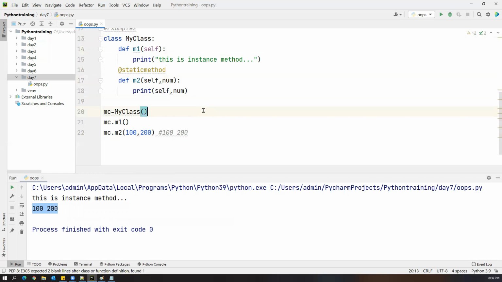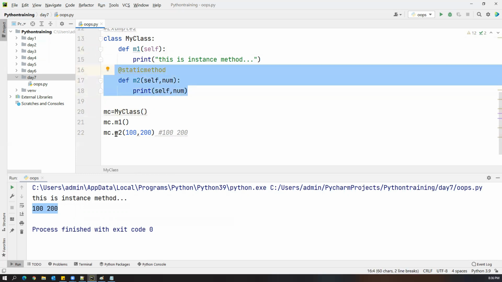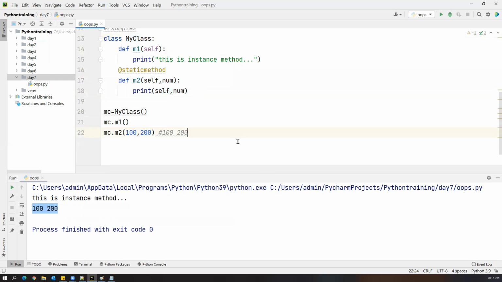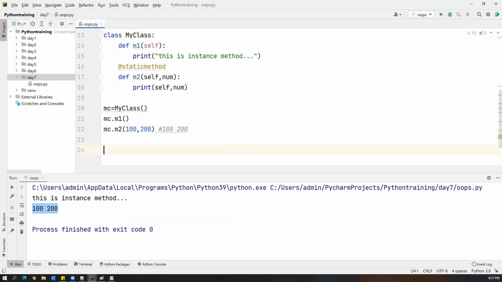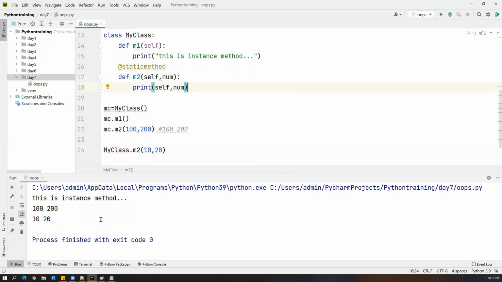Okay, so this is the first thing. But one more thing is we should not call the static method using an object. That's not a standard process, because static methods we can directly invoke by the class name itself. But how to invoke the static method by using the class name? Directly use the class name, MyClass.m2. And here you can just directly pass the two variables. I can pass 10 and I can pass 20. So it is directly possible. So I'm getting 10 and 20.